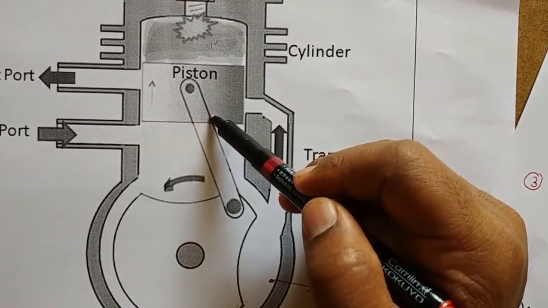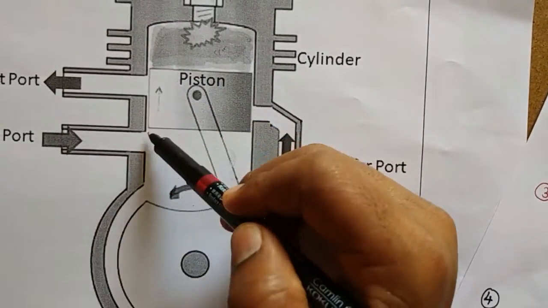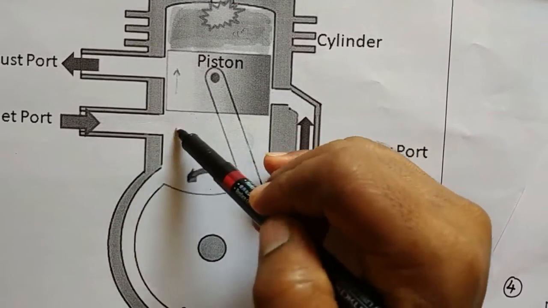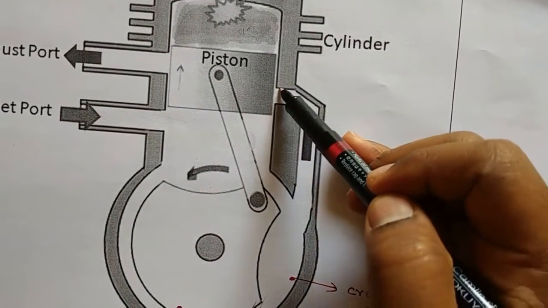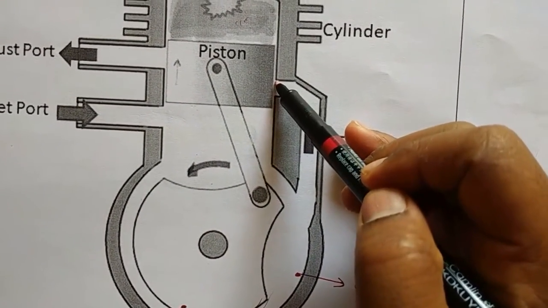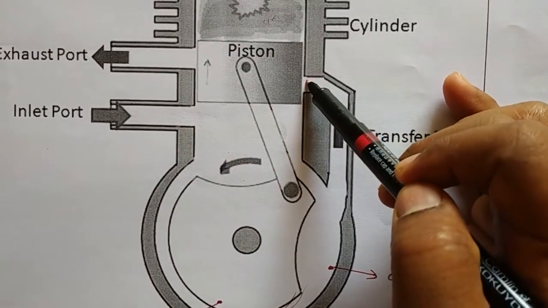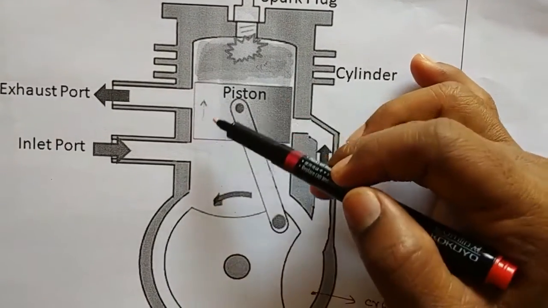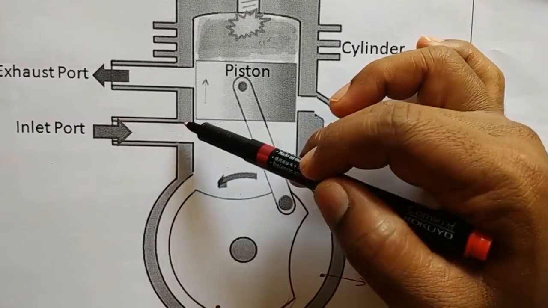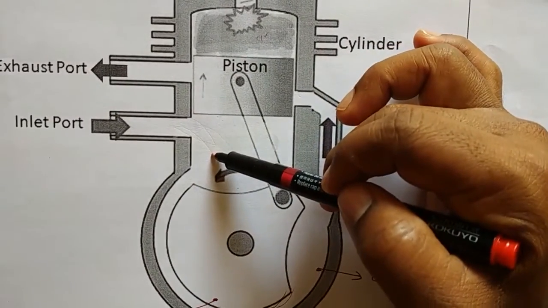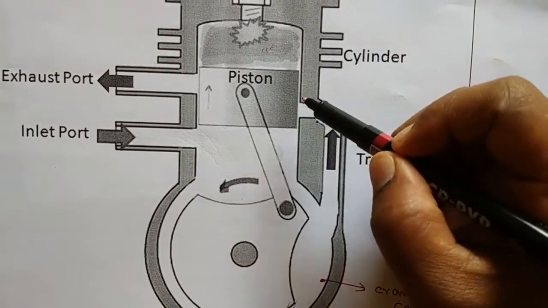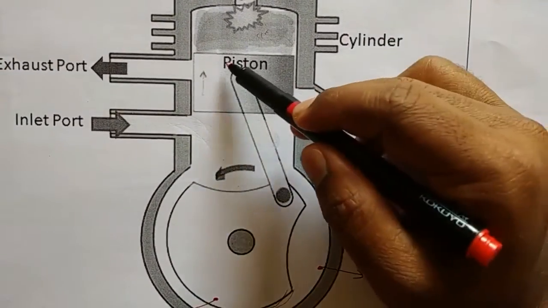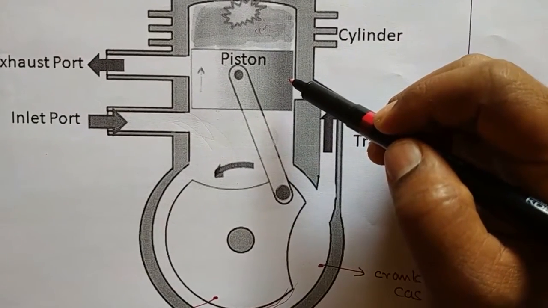When the piston moves from BDC to TDC, this inlet port will be in open position, but the exhaust port and transfer port are covered by the piston, which means these two ports are in closed position.